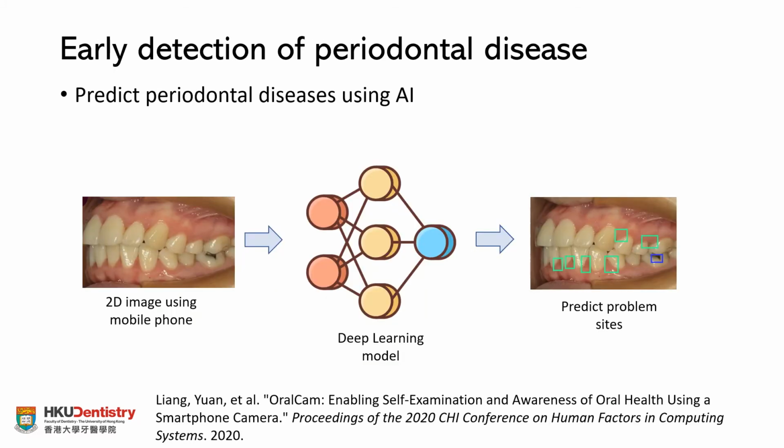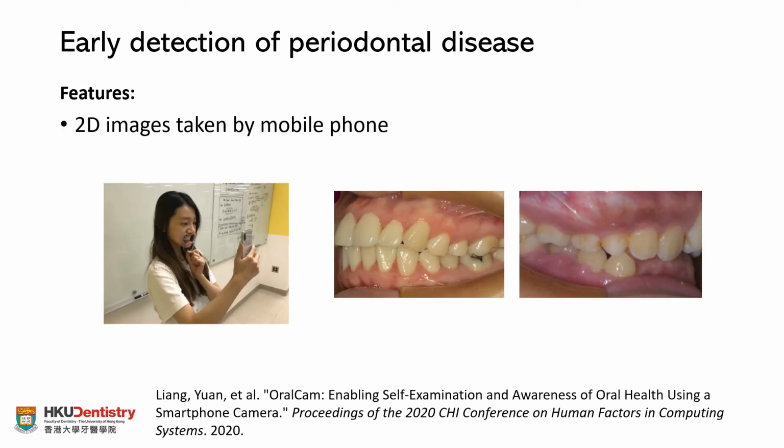Also, we can use deep learning in early detection of periodontal disease. For example, in this paper that I reference here, they used 2D intraoral images as the input of a deep learning model to train the model, and the model finally can predict if there is any perio disease in our gum or not. The authors used the model in a mobile app, and you can take a selfie of your mouth, and the app can help you predict if you have any perio disease or even any dental caries in your mouth.